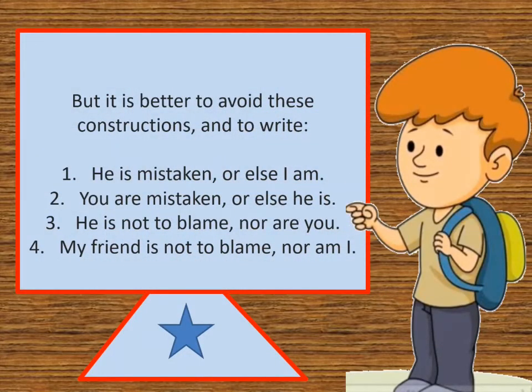But it is better to avoid these constructions because these are not very polite. We should be very polite and fluent in speaking, so that somebody might not be hurt. So we should avoid these constructions and write that he is mistaken or else I am. You are mistaken or else he is. He is not to blame nor are you. My friend is not to blame nor am I. This is the correct way of speaking.